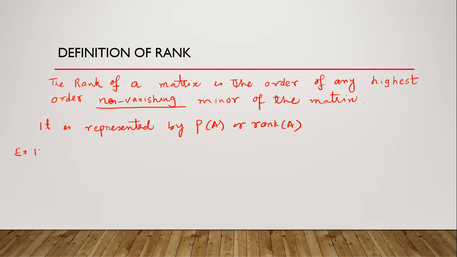Example 1. Find the rank of matrix A: 1, 2, 3, 4, 5, 6, 7, 8, 9. This is a square matrix of order 3 cross 3. So therefore, the minor of its highest order will be the determinant of this matrix.